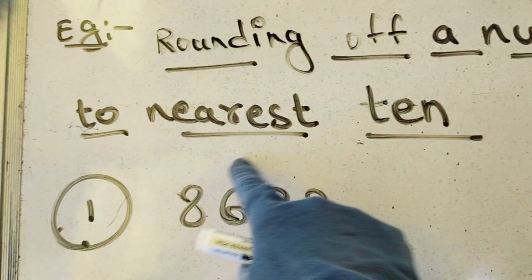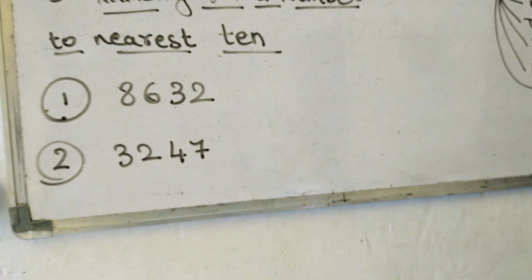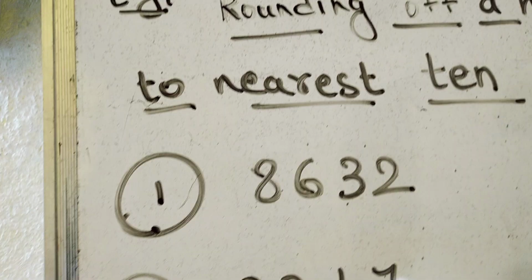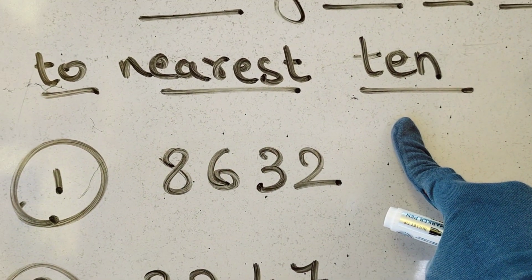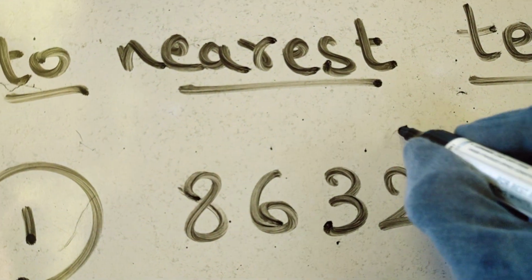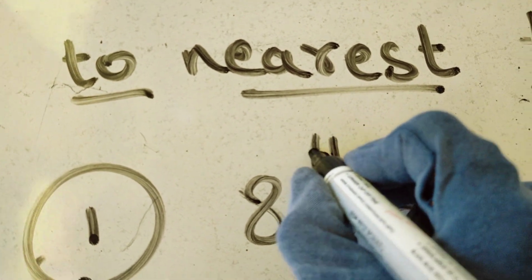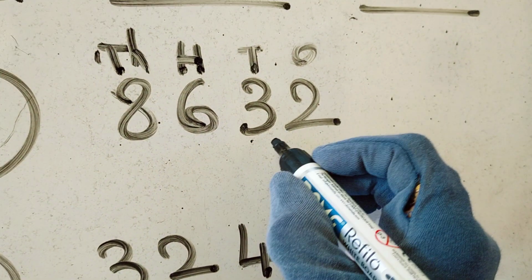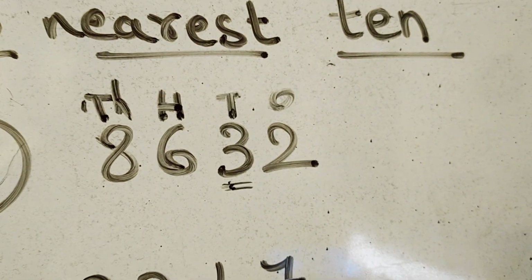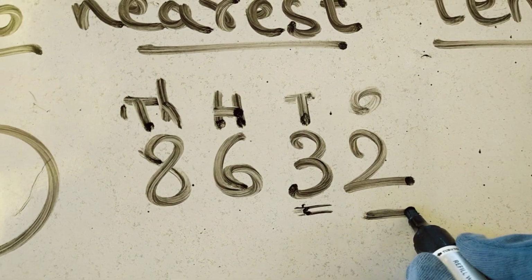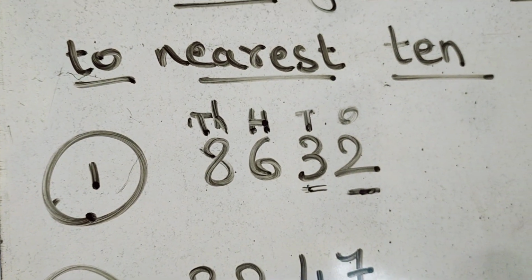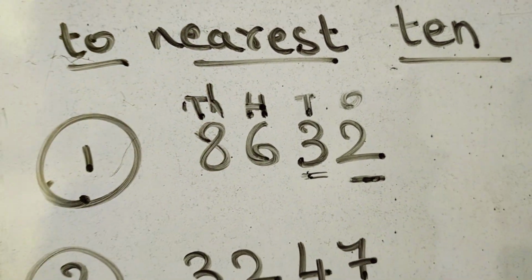Rounding off a number to the nearest 10. How to do that? They will give you a number, irrespective of whatever the digit is, and tell you to round off the number to the nearest 10. This is ones, this is tens, hundreds, and this is thousands. When you have to round off the number to the nearest 10, you have to look at the digit on its right. On its right, what is there? 2. Is 2 less than 5 or more than 5? Less than 5. So will you round down or round up?